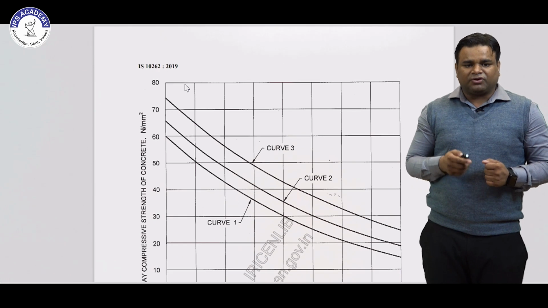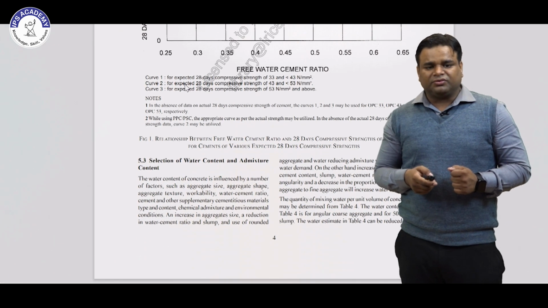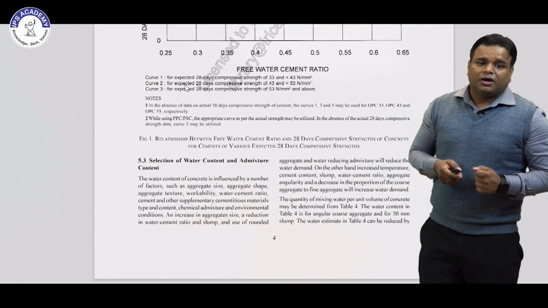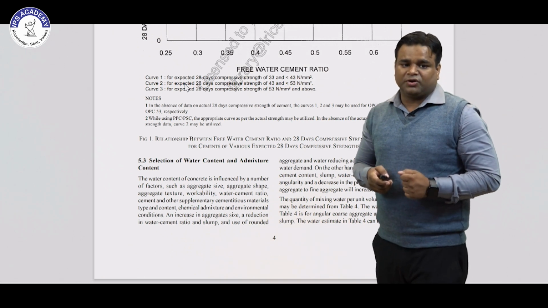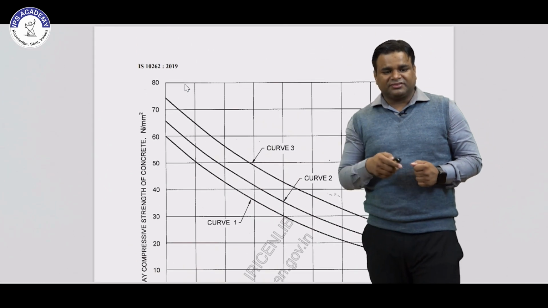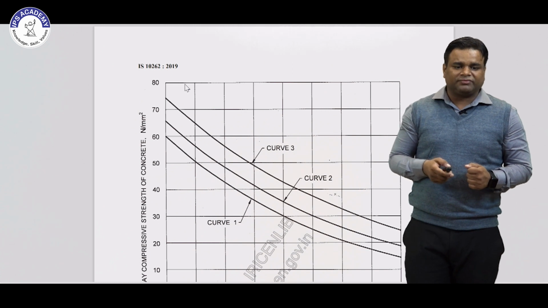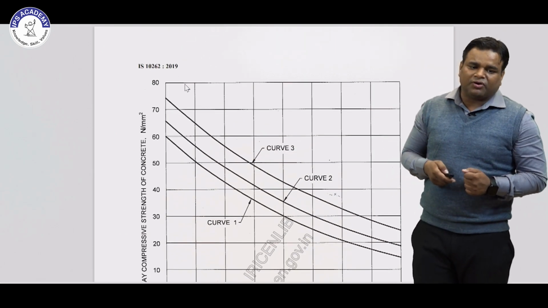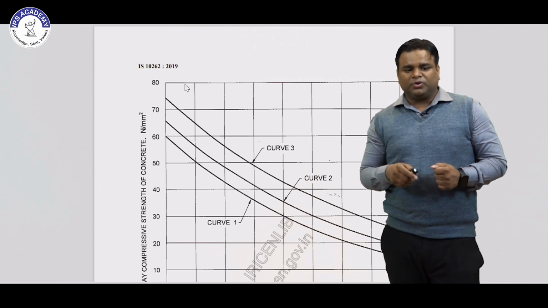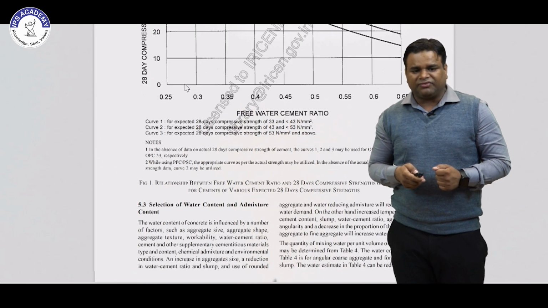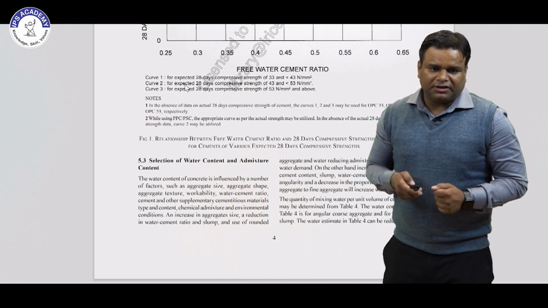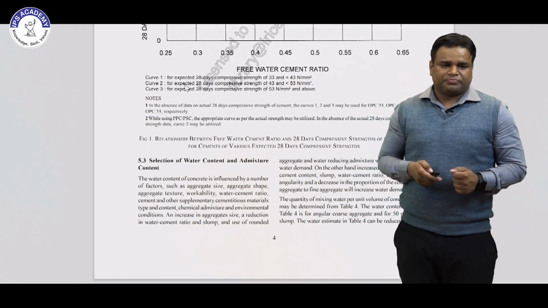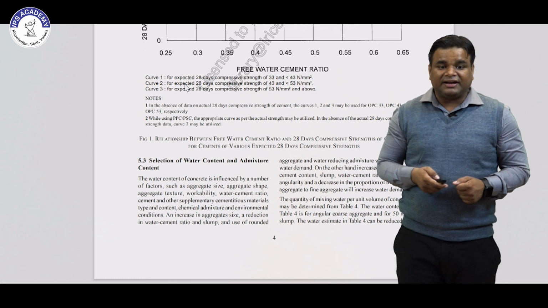So this is the graph for the compressive strength versus the water cement ratio for the 33, 43, 53 grade of OPC concrete. Basically this graph is given only for OPC grade of concrete, but if you are calculating for PPC grade of concrete or other concrete grades, you have to use that graph also for the free water cement ratio. Then selection of water content and admixture.